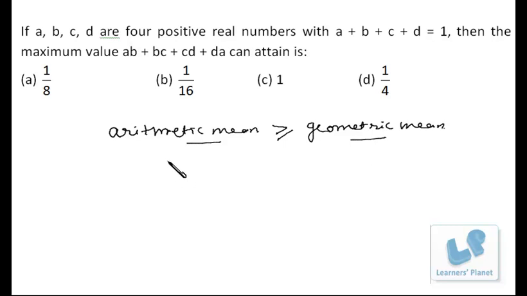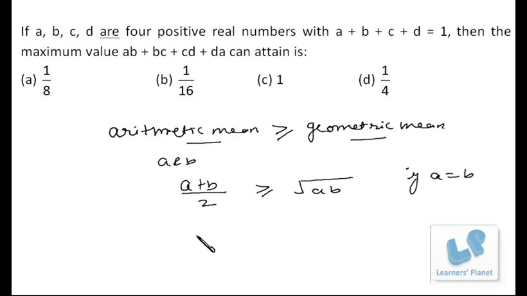Suppose I have two numbers, say A and B. Their arithmetic mean will be A plus B by 2, and it will be greater than or equal to their geometric mean, that is root AB. When will it be equal? When A and B are the same. If A is equal to B, then it is A plus A by 2, which is A, and root of A square is A. Since A and B are positive real numbers, the square root of A square will be A only, not minus A.